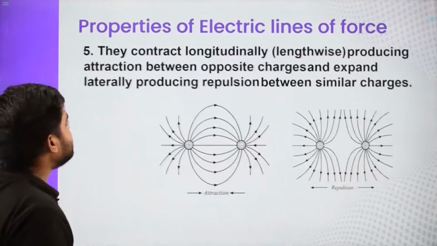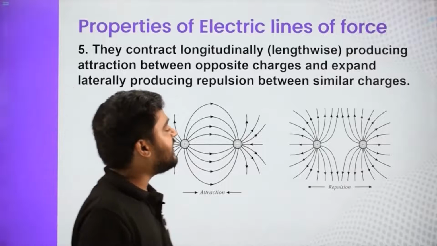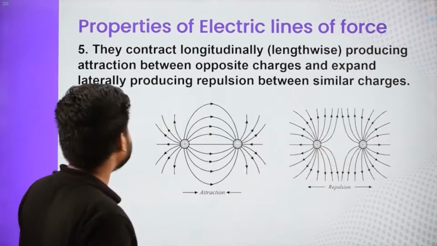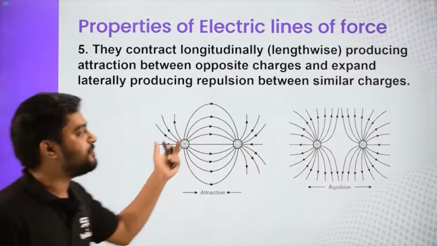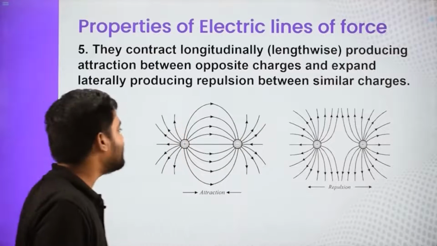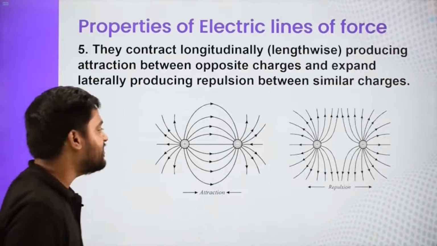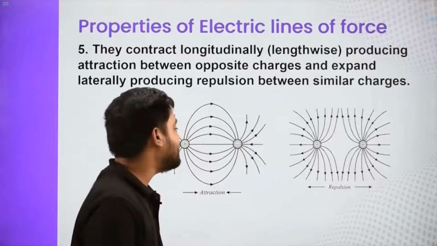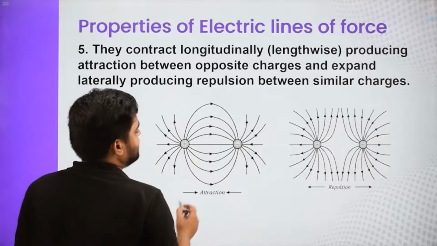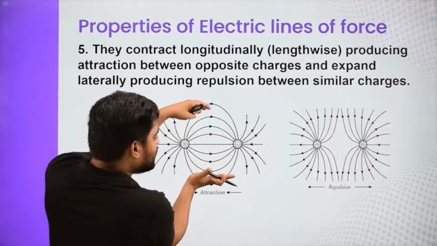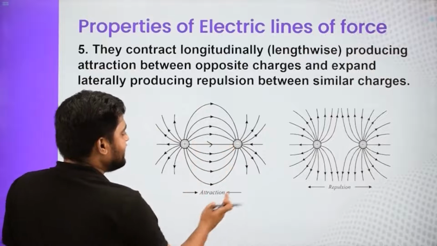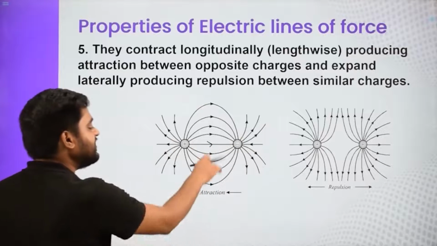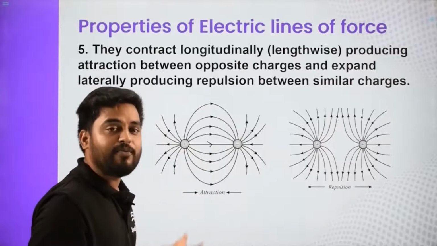Now the next property is they contract longitudinally, that is lengthwise, producing attraction between opposite charges, and expand laterally, producing repulsion between similar charges. So field lines kind of behave as elastic strings which have been stressed and are trying to compress. So here they are trying to decrease the length, due to which they will kind of attract, like these will produce the attraction between these two charges, the positive and negative.